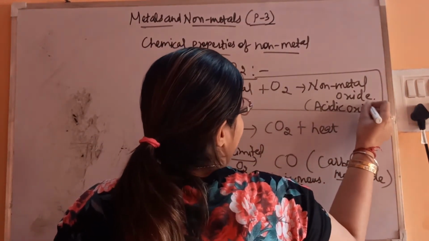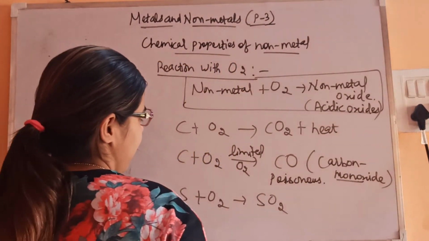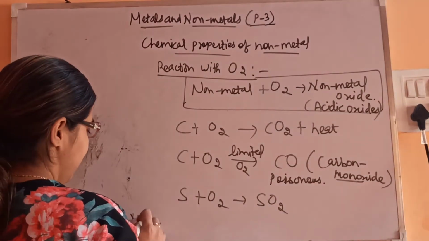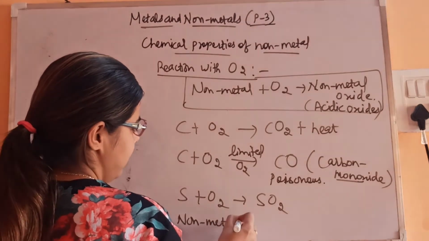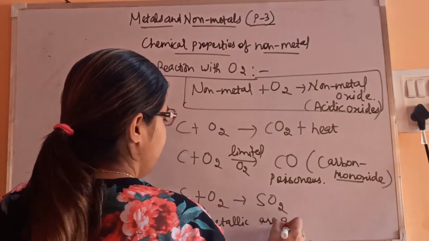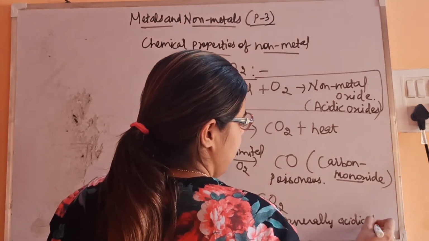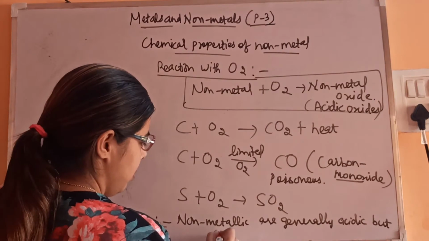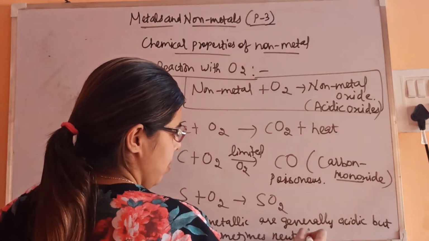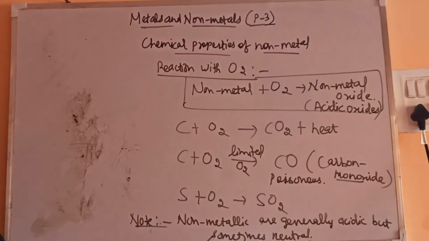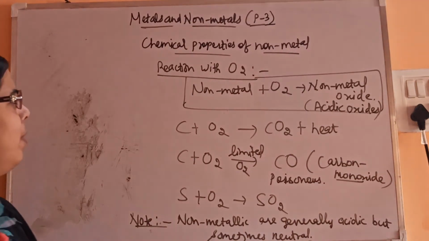Note it here: non-metallic oxides are generally acidic, but sometimes neutral. In some cases, neutral oxides also get formed.